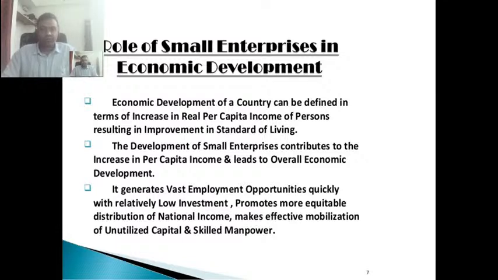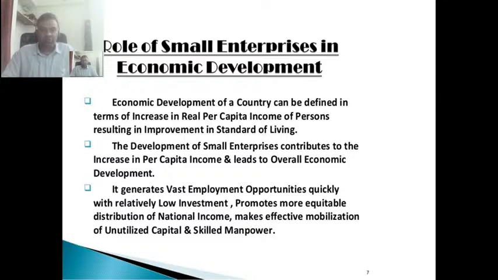The development of small enterprise contributes to the increase in per capita income and leads to overall economic development. I hope again you understood the difference between economic growth and economic development. It generates vast employment opportunity. We have discussed around 40% of the employment can be generated by MSME with relatively low investment. See, why do we have to promote investment? Because these are the businesses which can be started with the lowest investment.